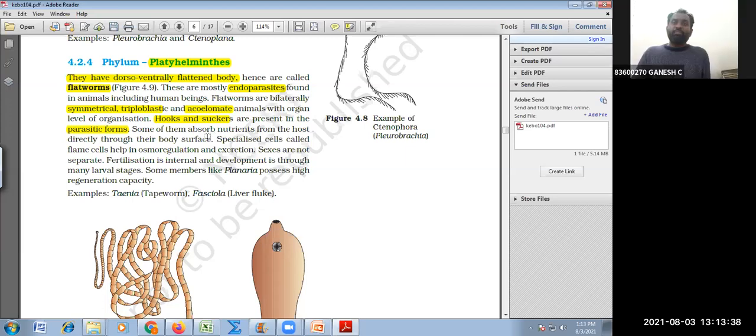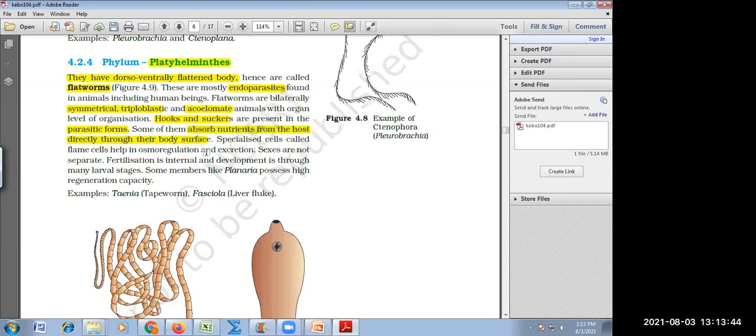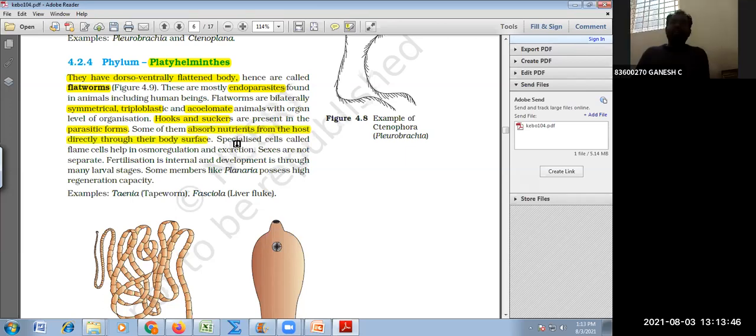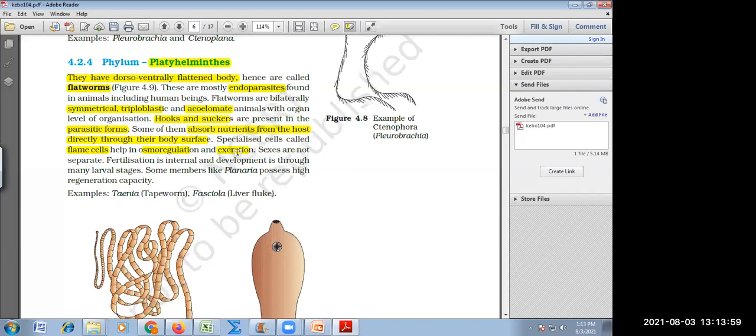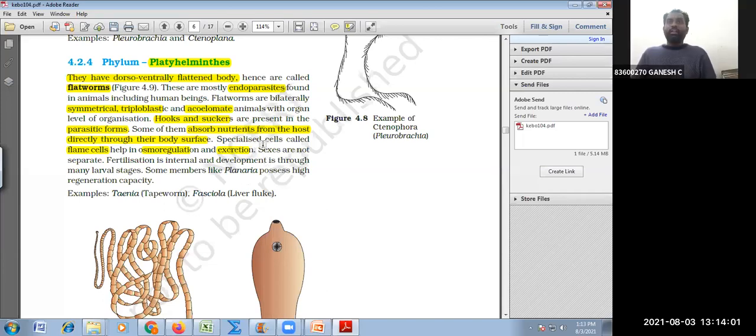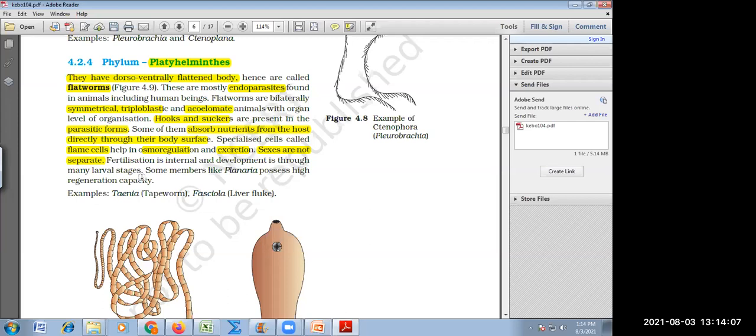Give me an example of a platyhelminth where absorption is through the body surface. Tapeworm. And specialized cells called flame cells are meant for osmoregulation and excretion. What are flame cells also called? Protonephridia. In platyhelminths, the sexes are not separate. Therefore, these animals are all hermaphrodite.